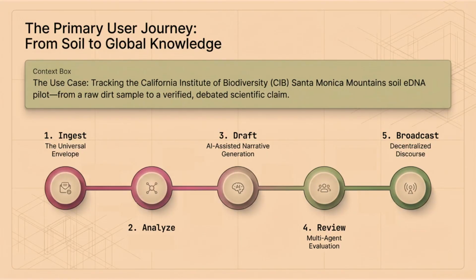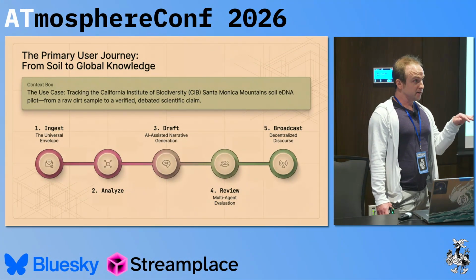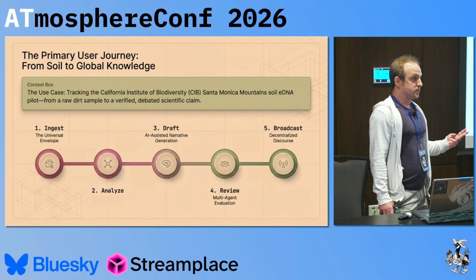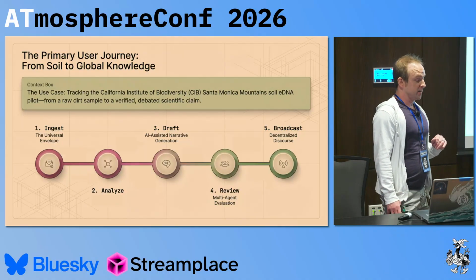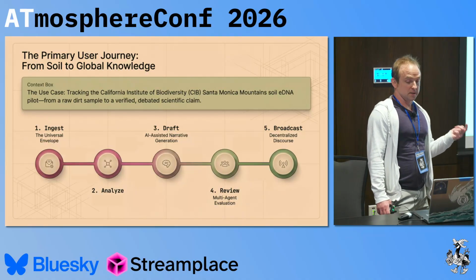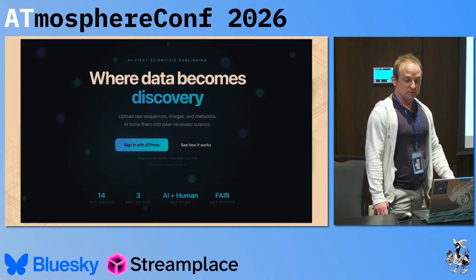So what does a user journey look like here in the context of an AtProto connection? The use case is imagining that you have researchers that are traveling to the Santa Monica Mountains to sample some dirt and then try to understand the scientific life that's inside of it. First, the folks will ingest the data into our system. We'll analyze the data using canonical tools. We'll draft a manuscript, a very bare bones sort of data descriptor manuscript. And then we have also a reviewer engine built into this as well. And then the final piece is to broadcast this information to the masses.